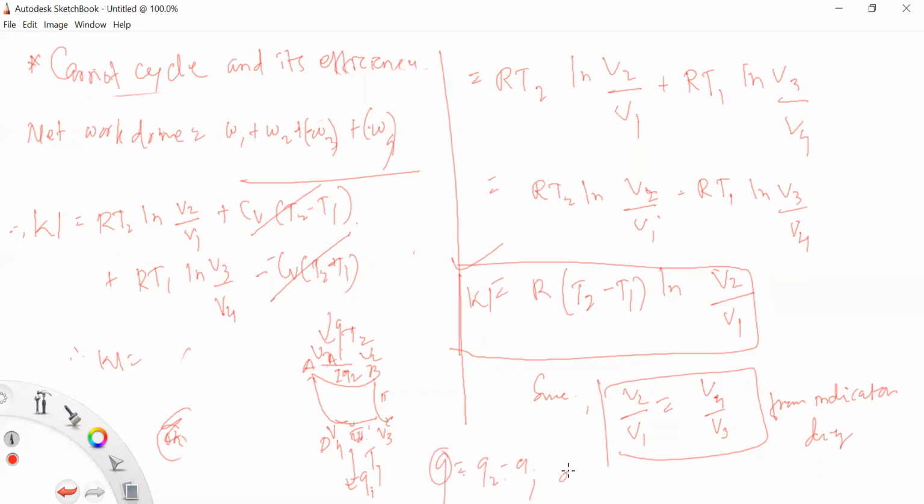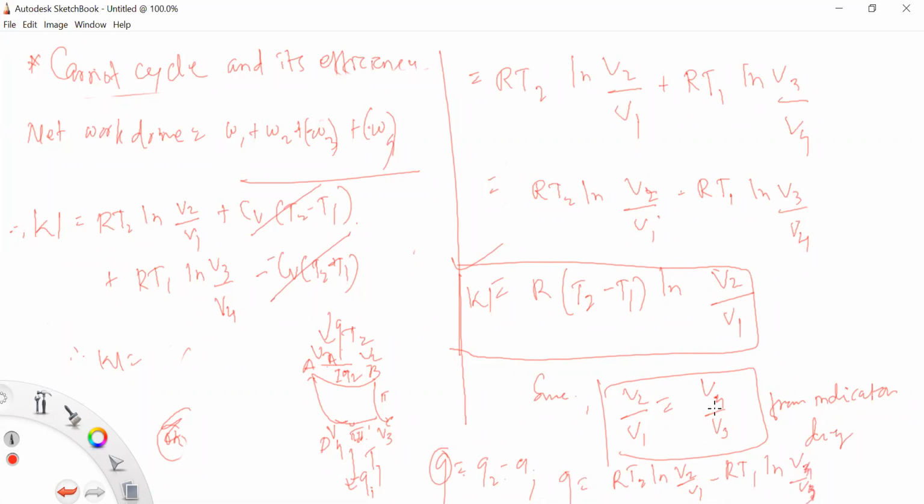आता Q म्हणजेच काय आहे, तर Q2 म्हणजेच RT2 ln V2 upon V1 and minus Q1 म्हणजेच RT1 ln V3 upon V4. Sorry, V4 upon V3, right?